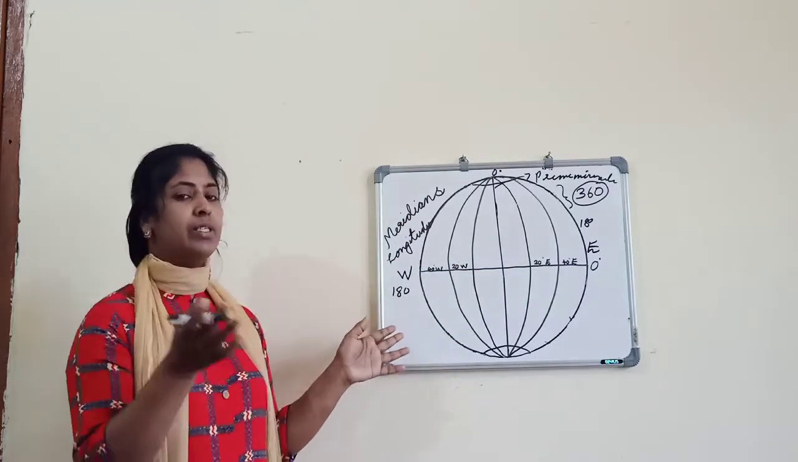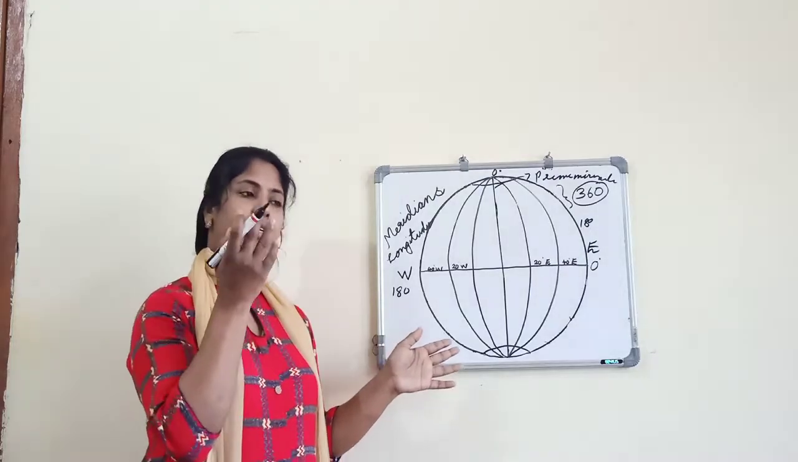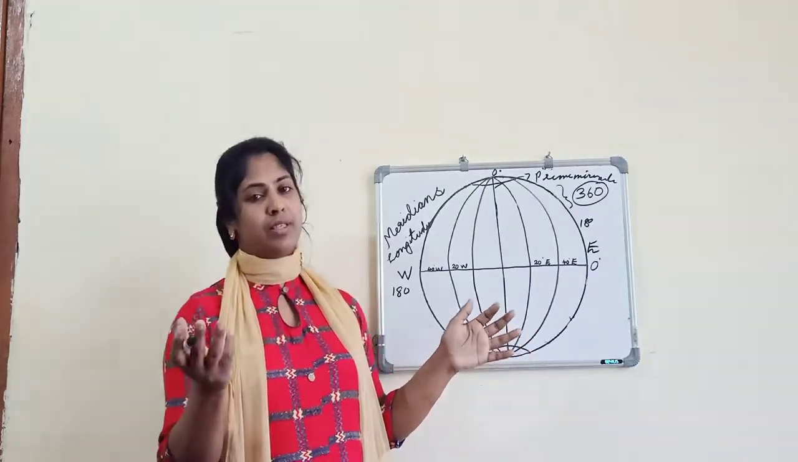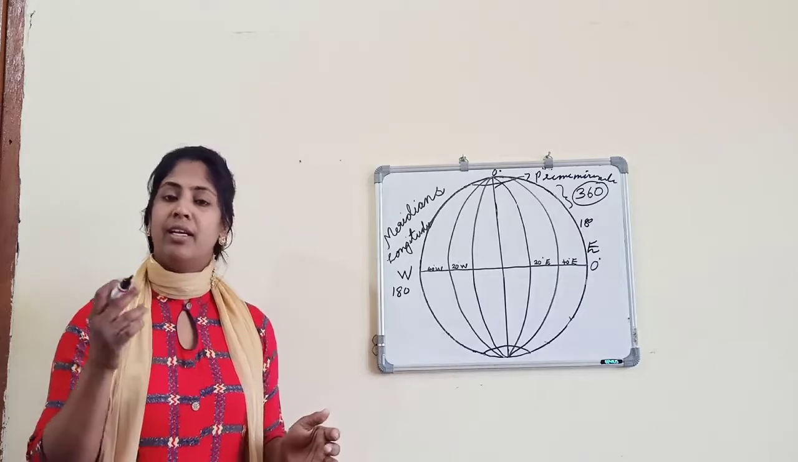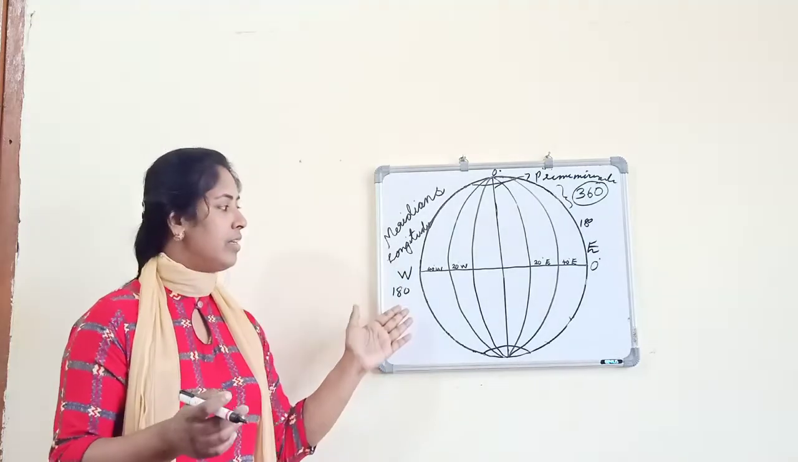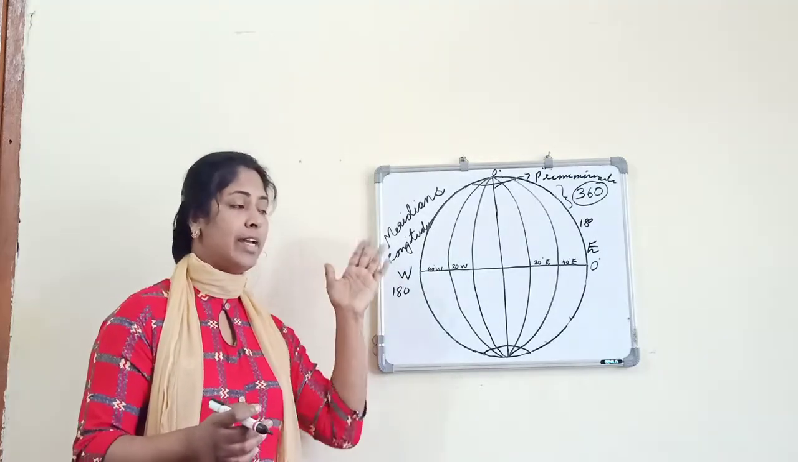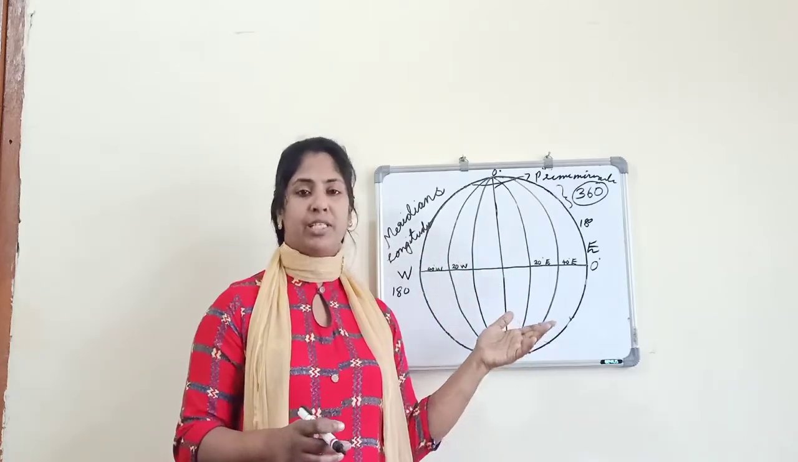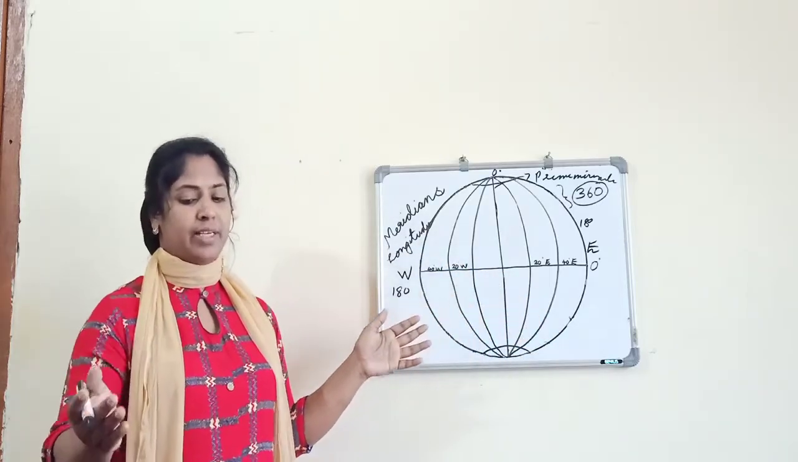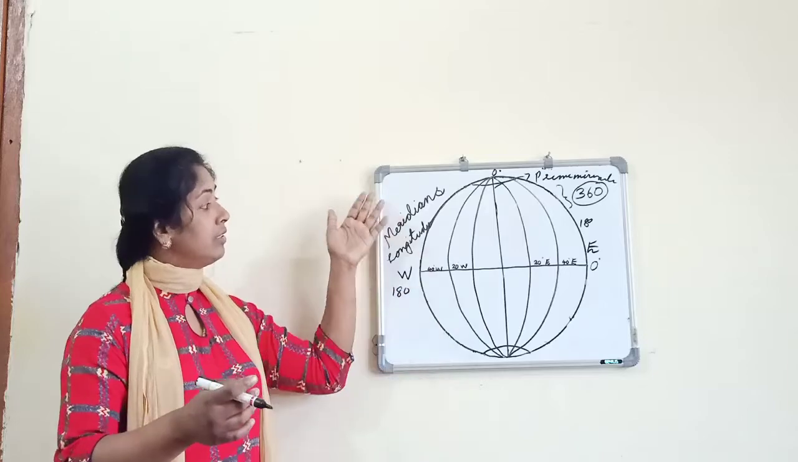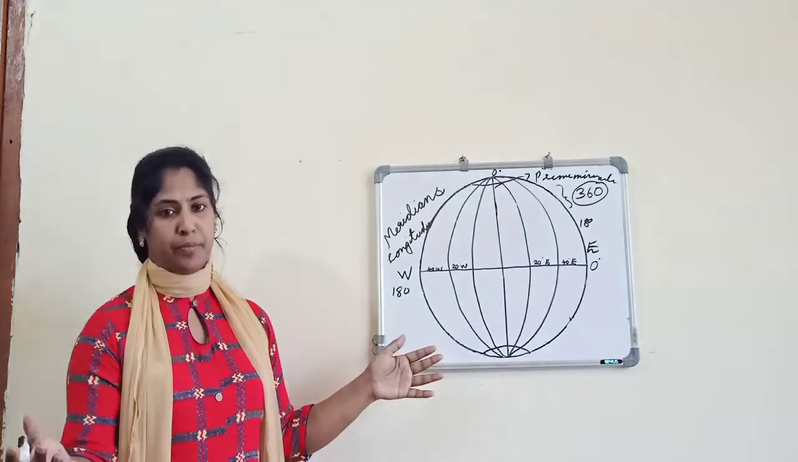When one crosses this 180 degree meridian, it is also known as the International Date Line, because when the 180 degree line is crossed, the date also changes. I will explain that when I explain longitudes and time.